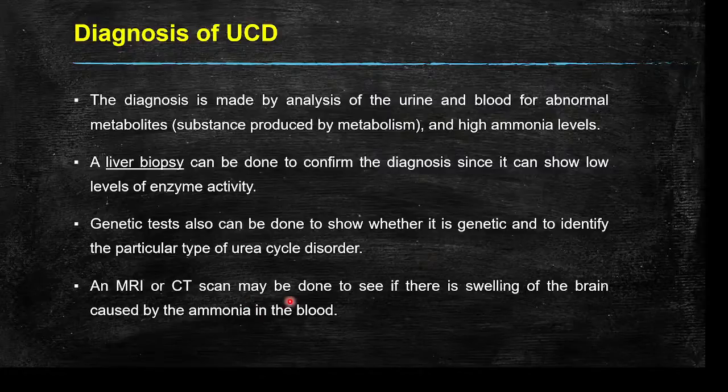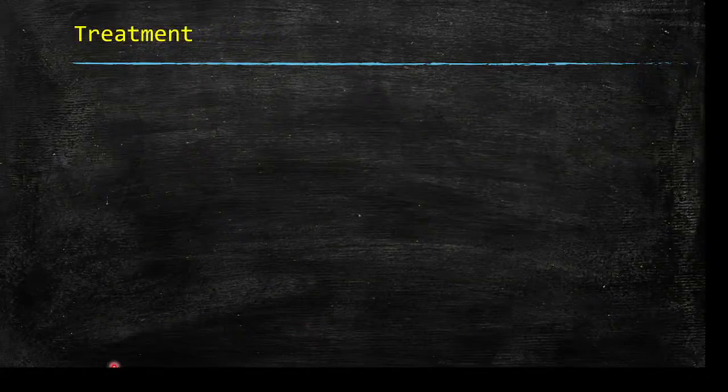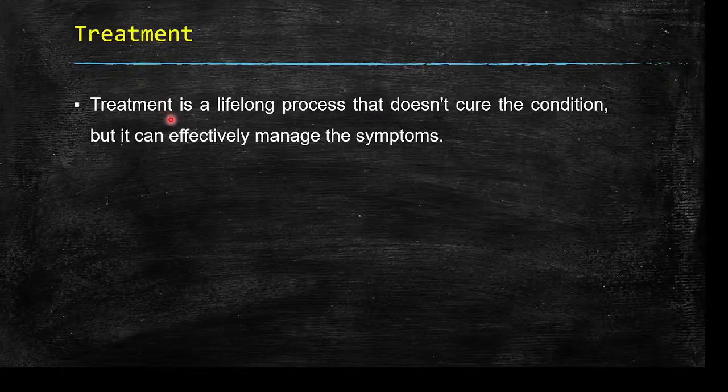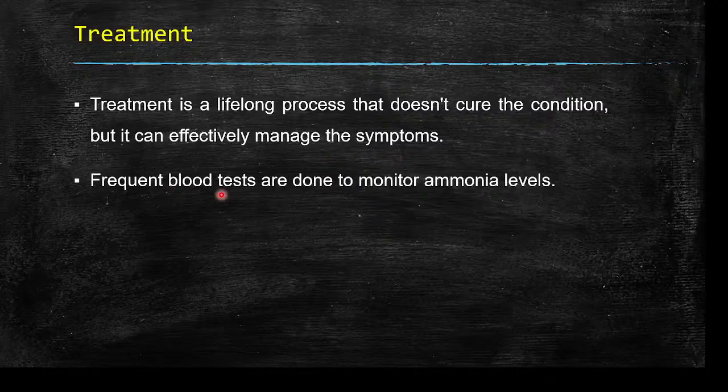An MRI or CT scan may be done to see if there is swelling of the brain caused by ammonia in the blood. So the treatment possibilities of urea cycle disorder are: there is no permanent treatment for this, so only management is available. That is why treatment is a lifelong process that does not cure the condition, but the symptoms can be managed effectively. Frequent blood tests are done to monitor ammonia levels.